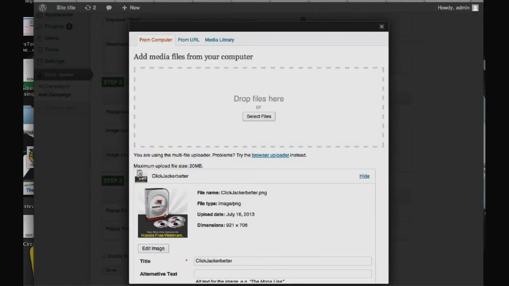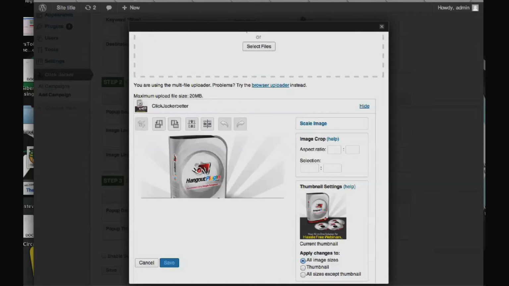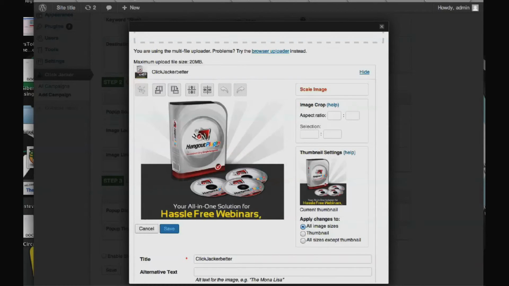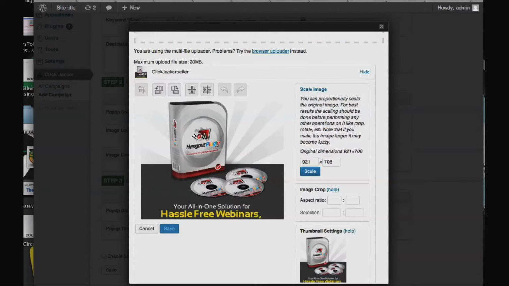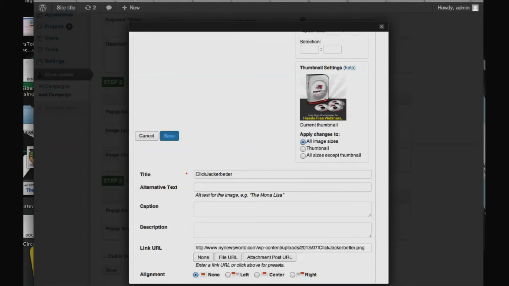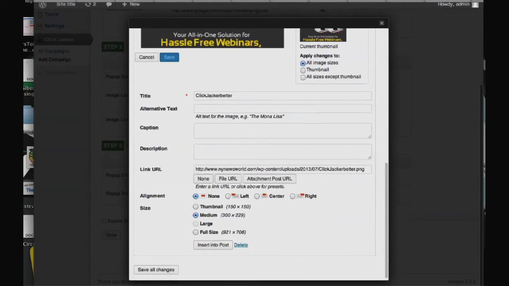I'm going to go ahead and stick it inside. I'm going to use about a 600 size. You need to remember the dimensions here because you need to insert it in the software. Okay, so I'm going to make it, let's see here, 600 by 460. So you just remember 600 by 460. You save that, insert it, and this will be the image that pops over Google Hangouts.